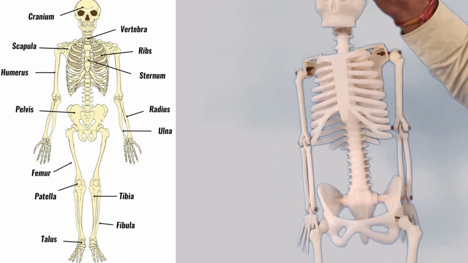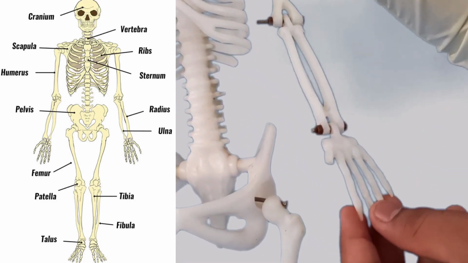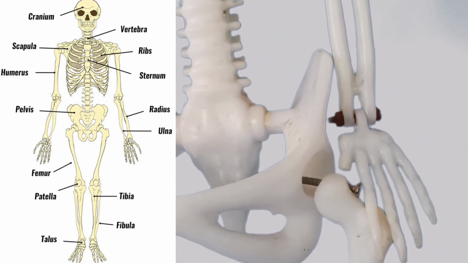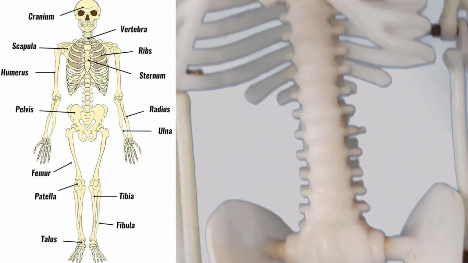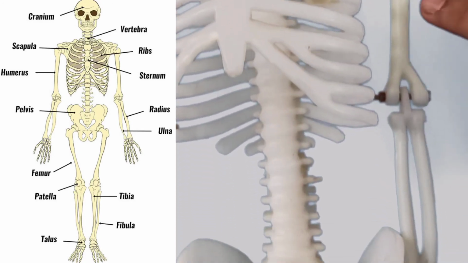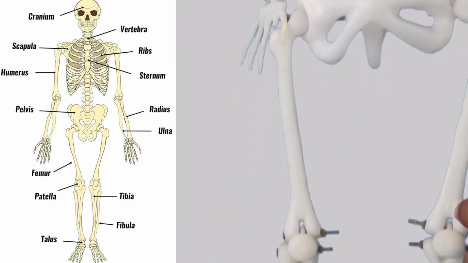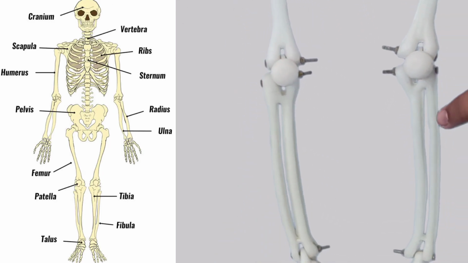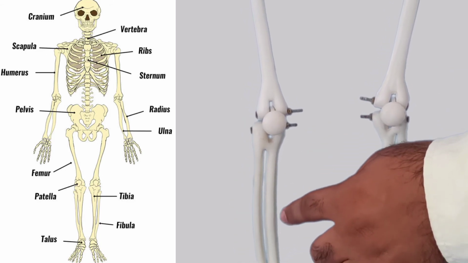What about hands? In our hands, one pair, we have 54 bones. These two bones are the ulna and the radius, and this one is the humerus. So actually there is always a 2 plus 1 combination in both hands. In legs also there is a 2 plus 1 combination. So in legs what do we have? The biggest one, the femur, and second, the tibia and fibula.